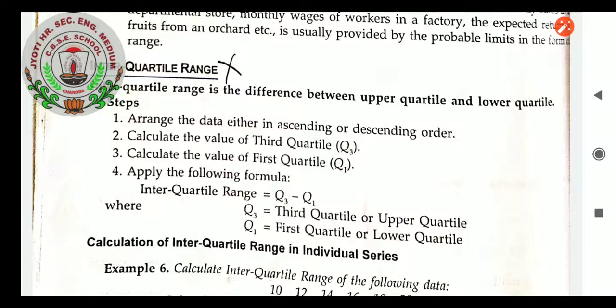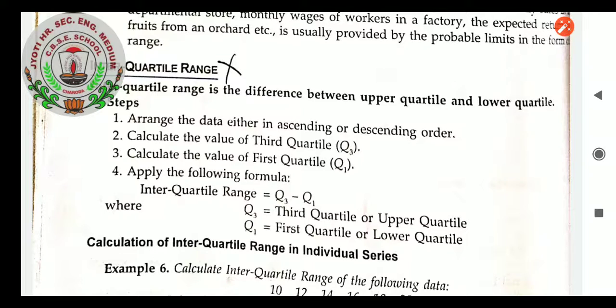To overcome the drawbacks of range, the interquartile range is calculated. Interquartile range is the difference between the upper quartile and the lower quartile. It means a series has been divided into 4 quartiles: first quartile, second quartile, third quartile and fourth quartile.